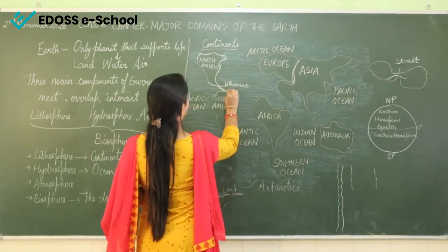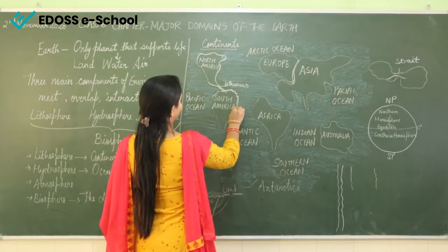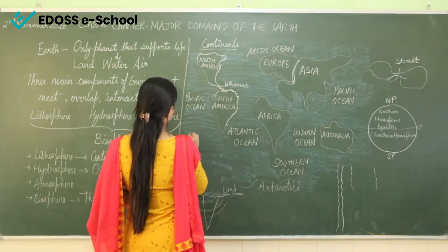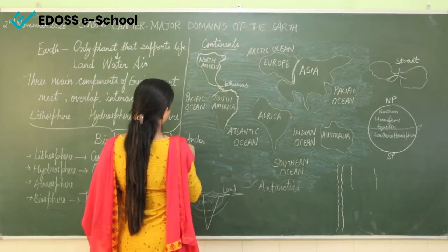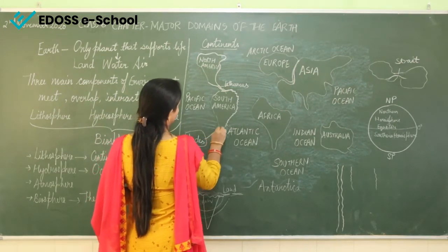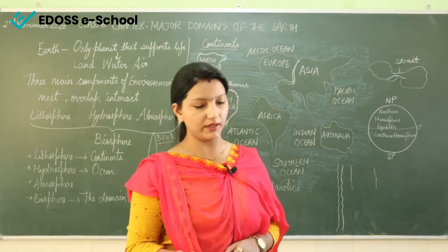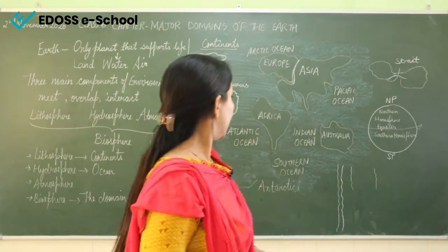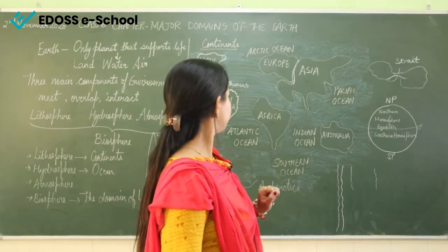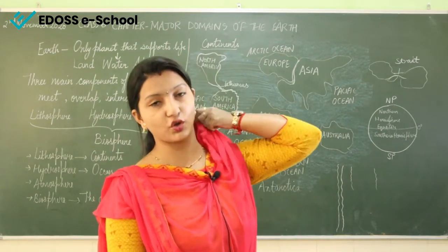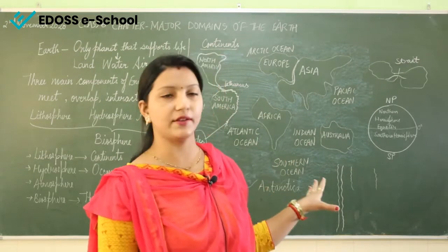Mountain range means the mountains which are going at a long distance. So that is Andes, which is there in South America, and it is the longest mountain range. Now coming to Australia. Australia is the smallest. It is the smallest continent among all these 7 continents.